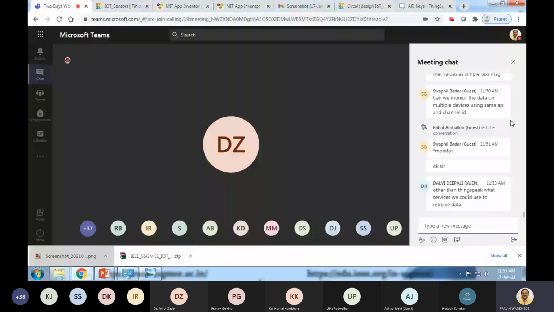Yes, Firebase is also available. The Firebase database is there, then IO board is there, Create board is there. So there are many freely available. Then Adafruit Cloud is there. Even I think recently Arduino has its own cloud that you can use.